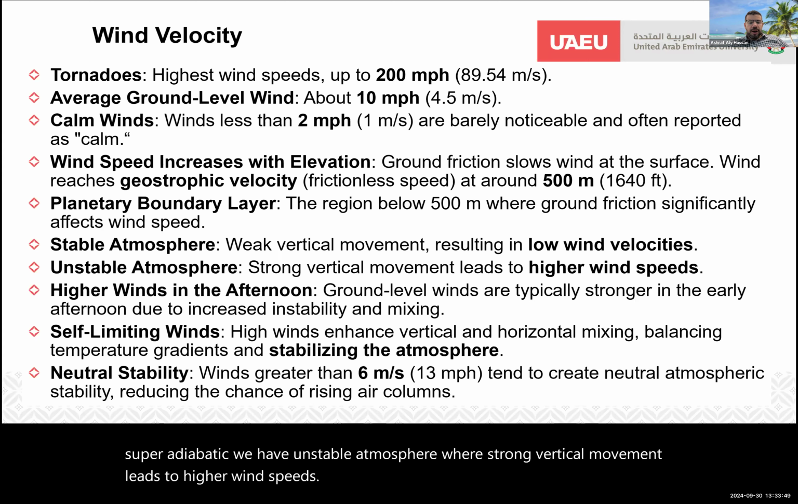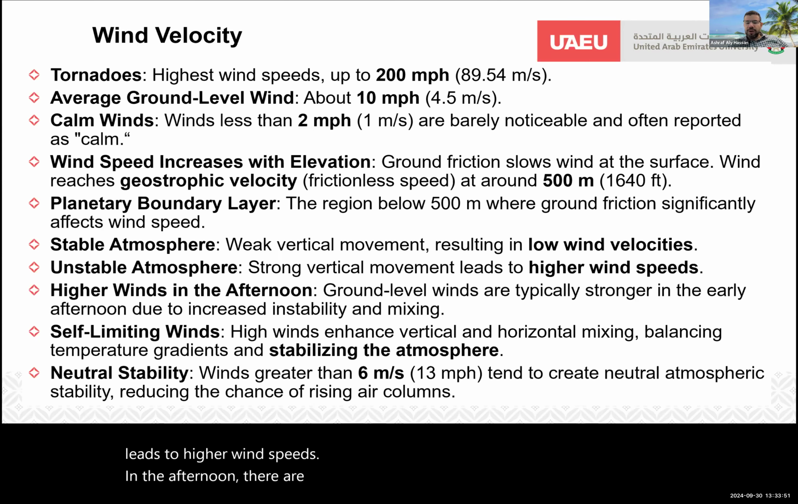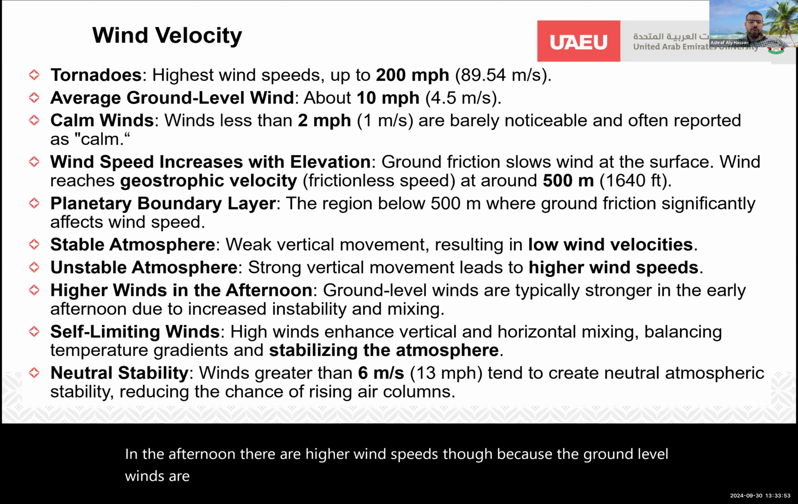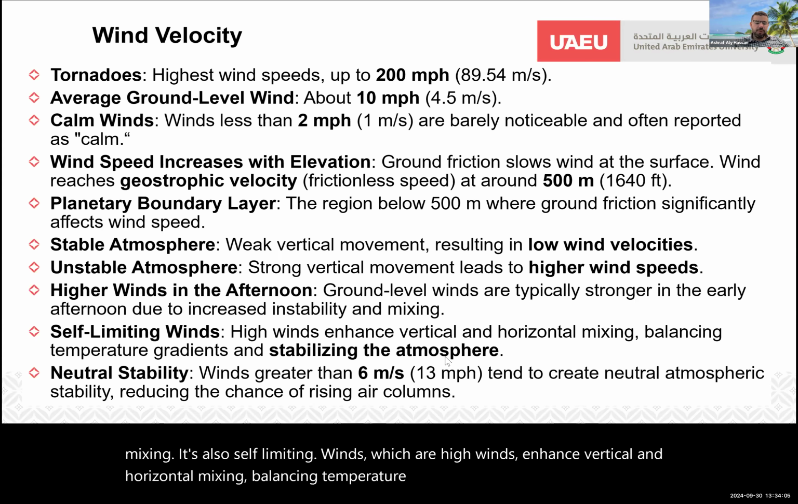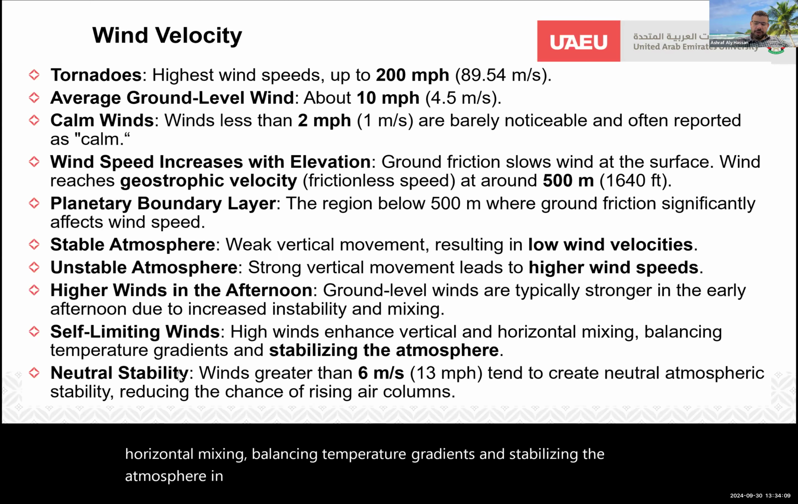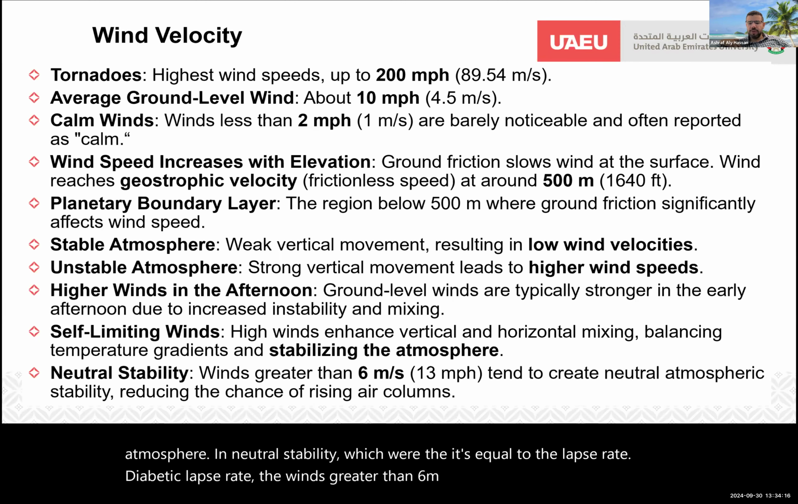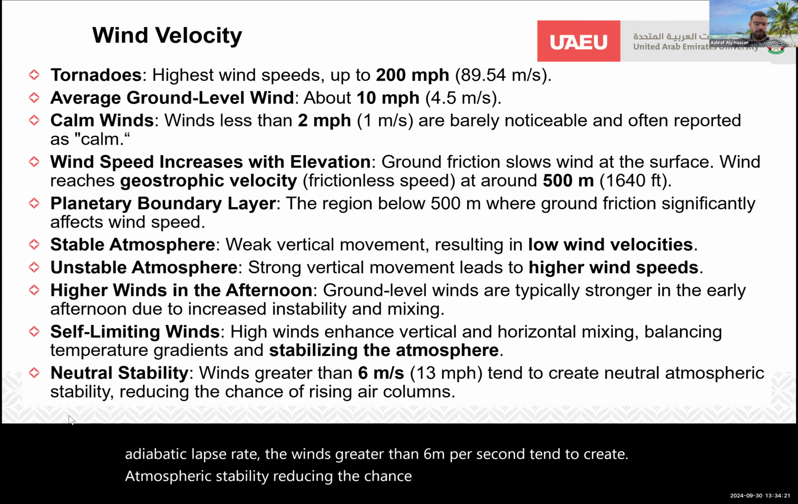In the afternoon, there are higher wind speeds, because ground level winds are typically stronger in the early afternoon due to increased instability and mixing. It's also self-limiting: high winds enhance vertical and horizontal mixing, balancing temperature gradients and stabilizing the atmosphere. In neutral stability, where the lapse rate equals the adiabatic lapse rate, winds greater than 6 meters per second tend to create neutral atmospheric stability, reducing the chance of rising air columns.